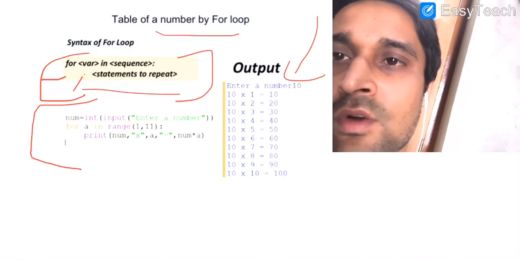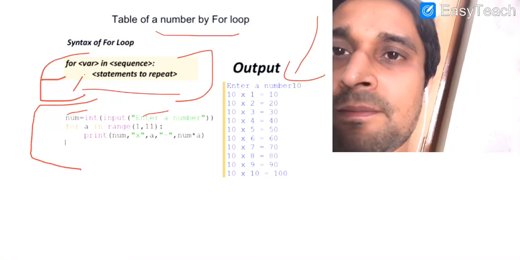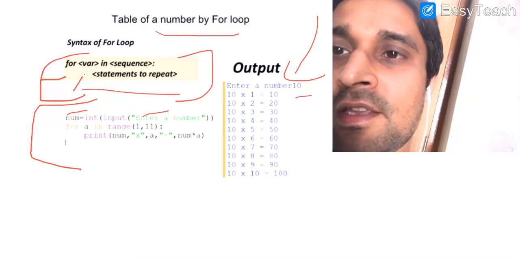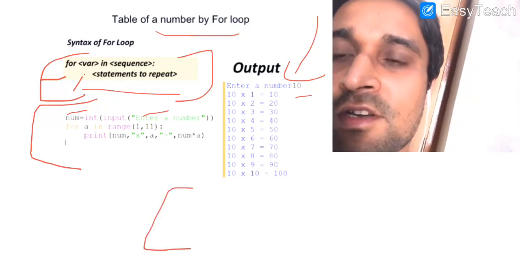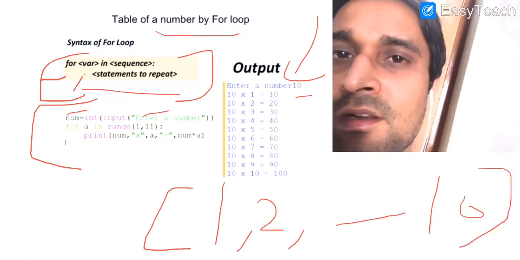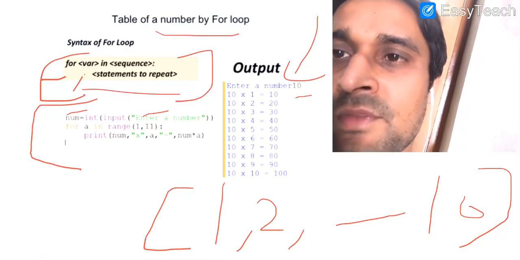In our code, we are allowing the user to enter a value and the value will be assigned to num. You can see in the screenshot that we have entered the value 10. For a in range(1, 11) means it will generate a list of numbers from 1 to 10, because it is not considering the upper limit; it will use upper limit minus 1. So 11 minus 1 is 10.